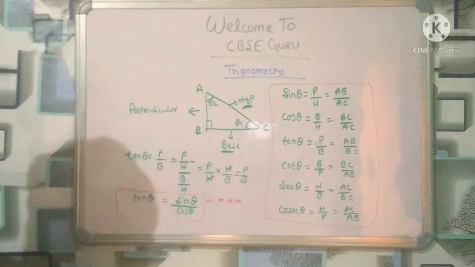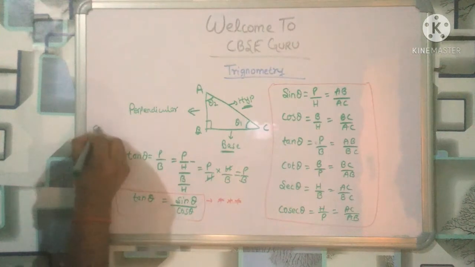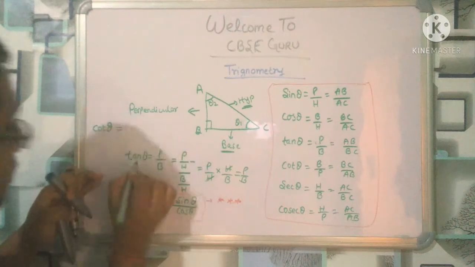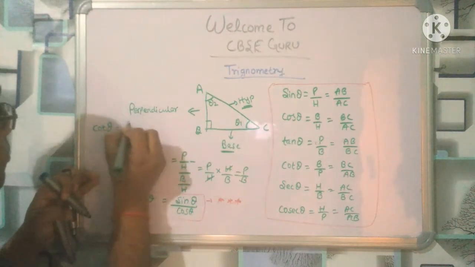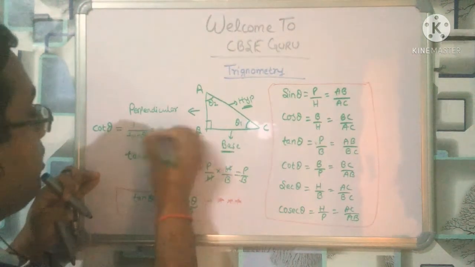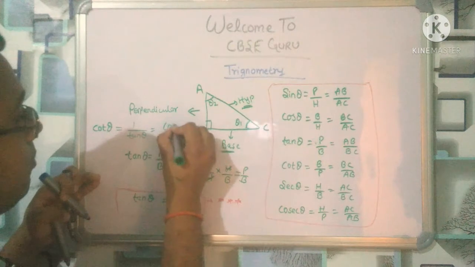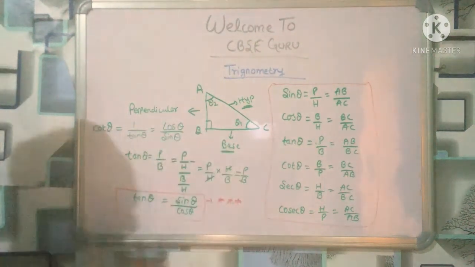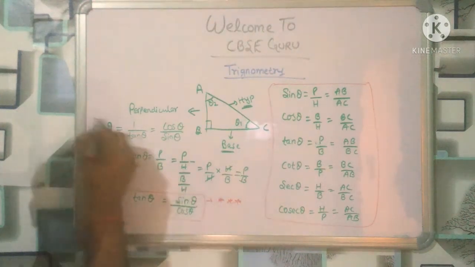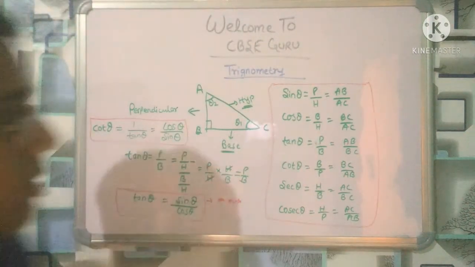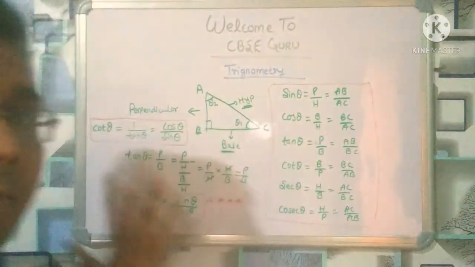In the same way, you can say cot theta is equal to 1 by tan theta, right? Is equal to 1 by tan theta. So in the similar way, you can say cos theta by sin theta. So you have to remember this also. Tan theta is equal to sin theta upon cos theta, cot theta equal to cos theta upon sin theta. It is very important. Please note down.